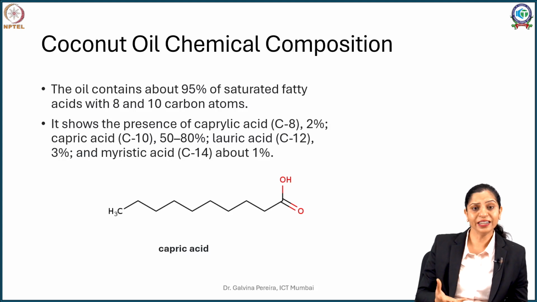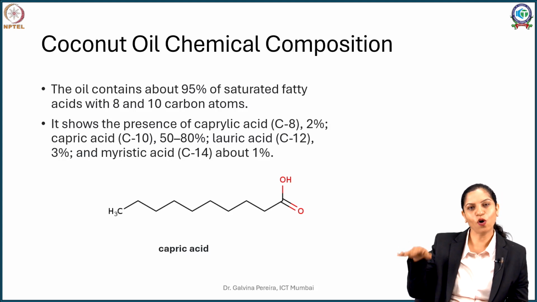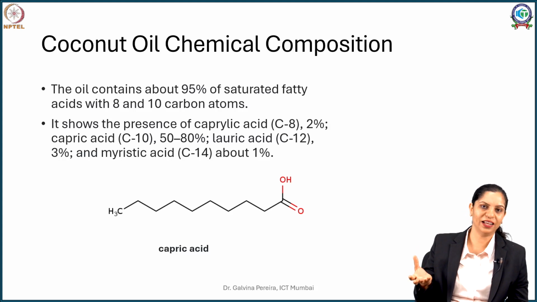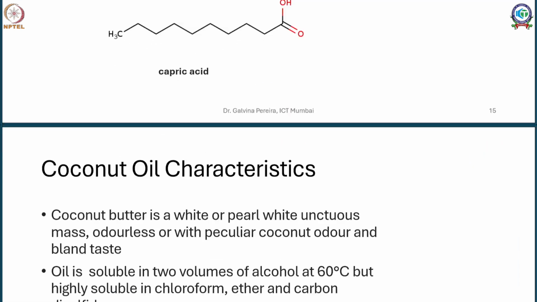And the next thing is they are all saturated fatty acids. The reason your coconut oil solidifies in winter is that short chain fatty acids have a very ordered appearance, and as a result the whole oil has a melting point of 23 degrees Celsius.